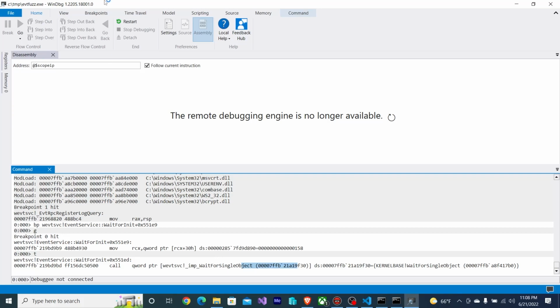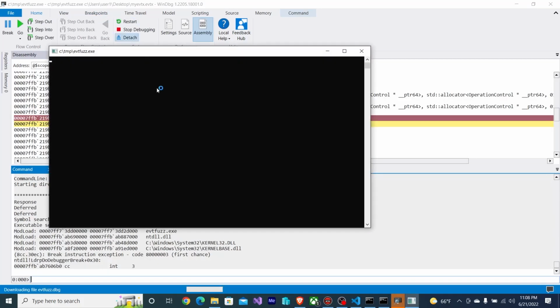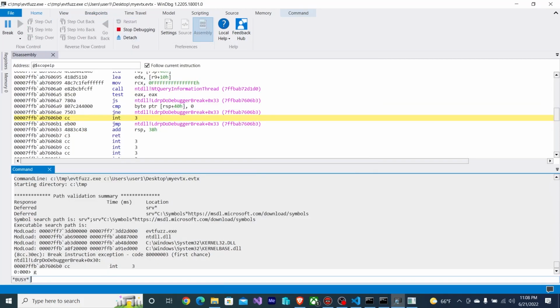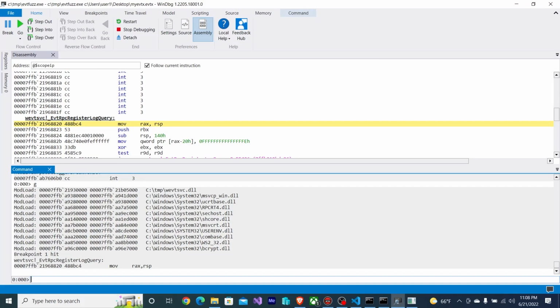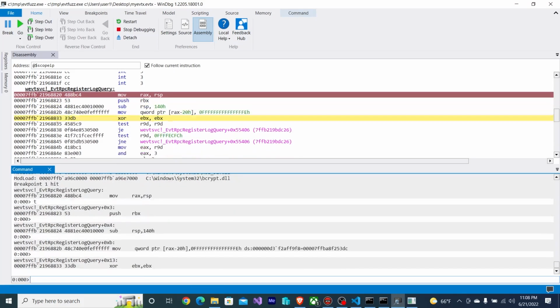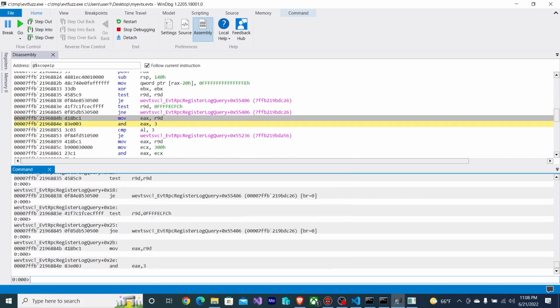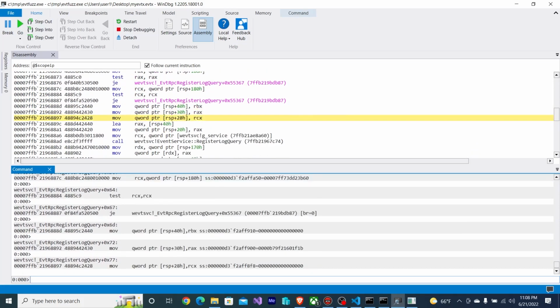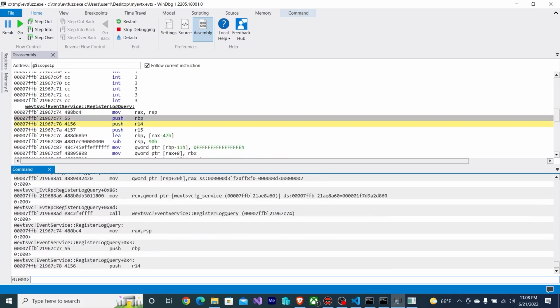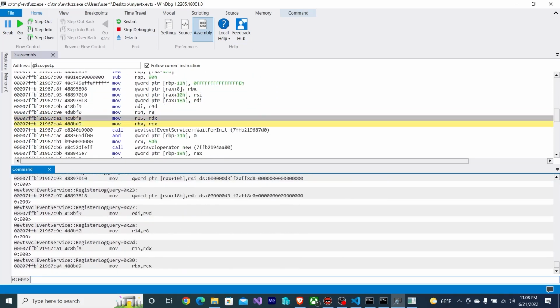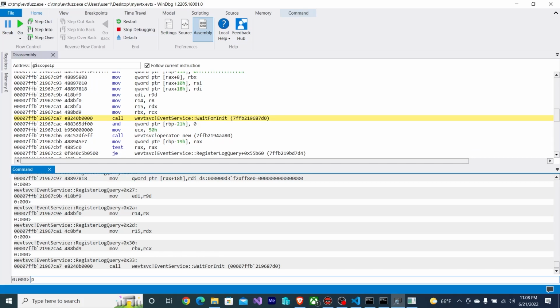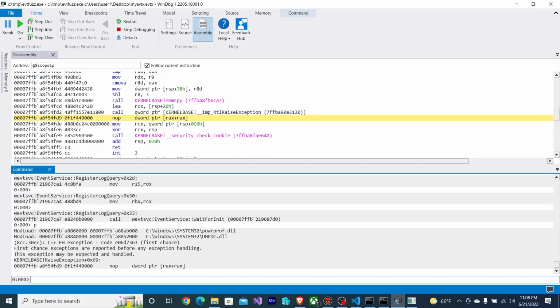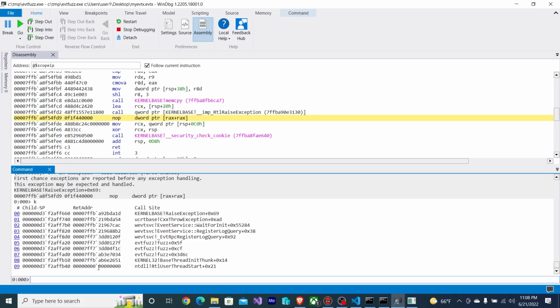Interesting, it dies there. Because the debugger is having an issue there, what I'm going to do instead is step through till we get to that function. Continue on, and I'm going to step over wait for init. Alright, I can see that wait for init never actually returns.